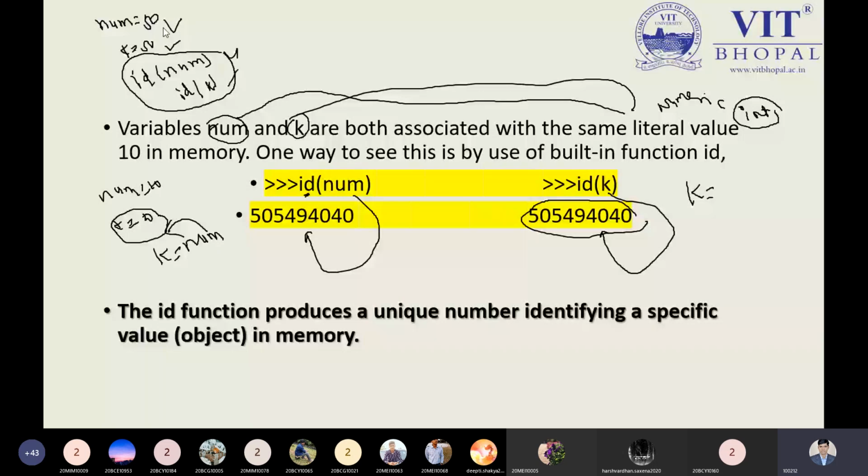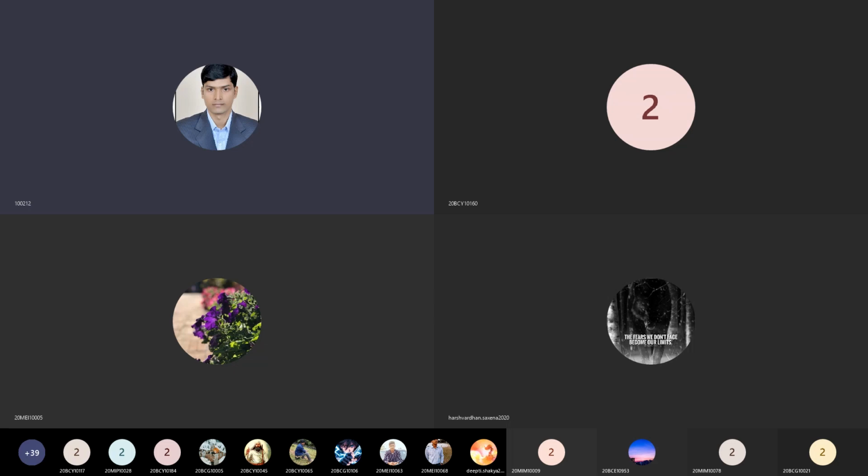Now let me explain through an example so you can understand. Suppose your name is Neha, and your friend's name is also Neha. Both have the same name and the same surname, but both belong to different DNA. This is the point you need to keep in mind. Am I right?